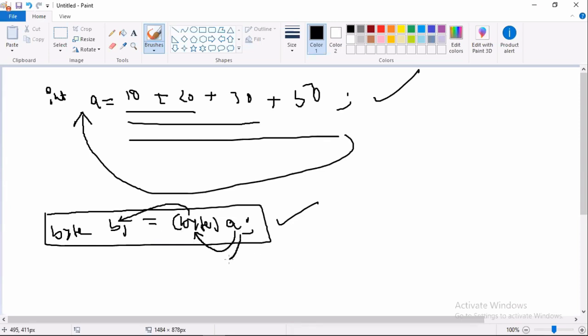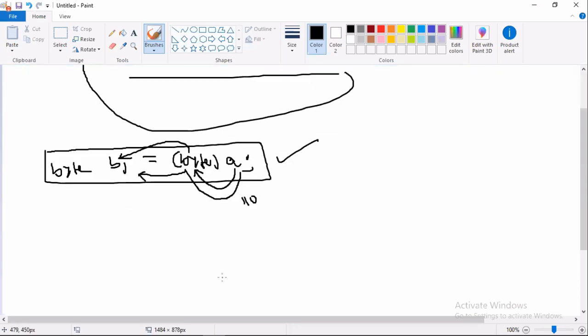The JVM takes the value from A. What is the total value? 50, 80, 110, right? 110 is in the range of byte. Then the 110 is stored in the byte. Now, can I use it multiple times? Byte b1 equal to byte of short of A.